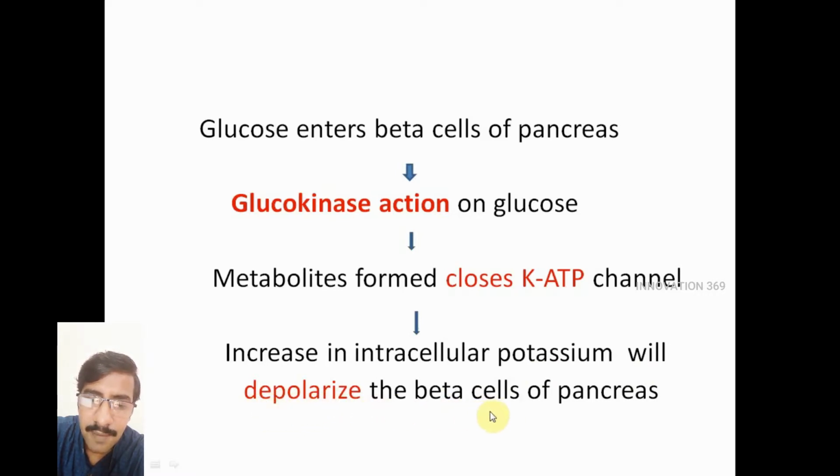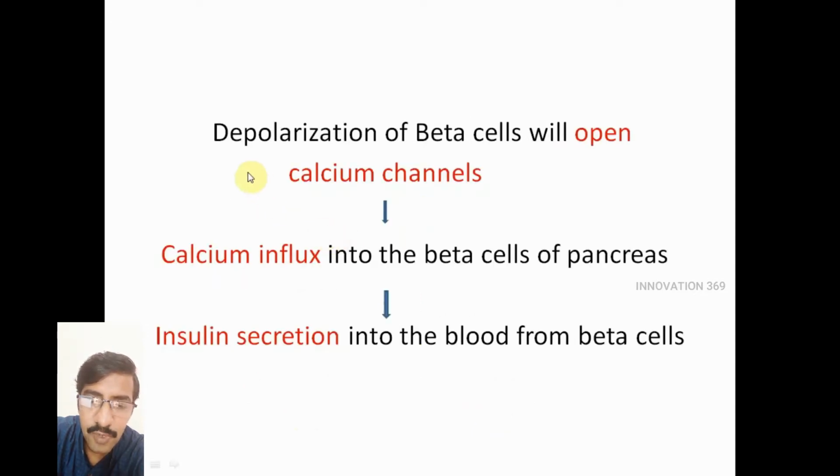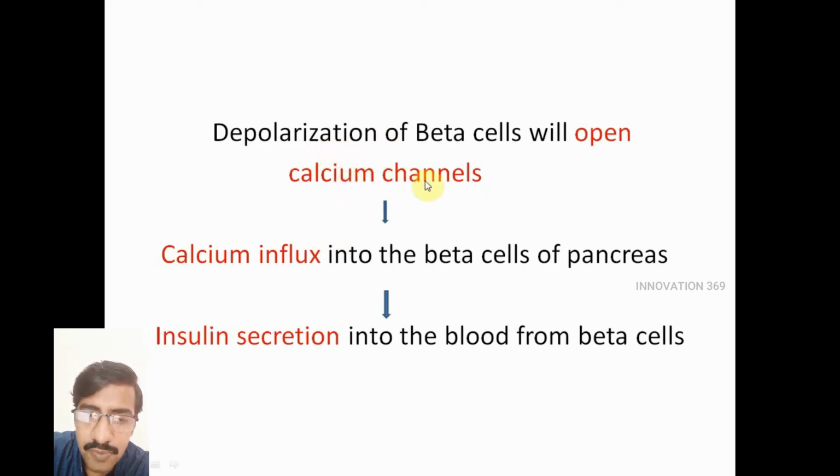When the beta cells are depolarized due to accumulation of these potassium ions, the depolarization will cause opening of ion channels and causes inward movement, or influx, of calcium from the extracellular space into the beta cells of the pancreas. This influx of calcium ions into the beta cells causes the secretion of insulin from the beta cells into the bloodstream. That is the normal process happening in the beta cells.